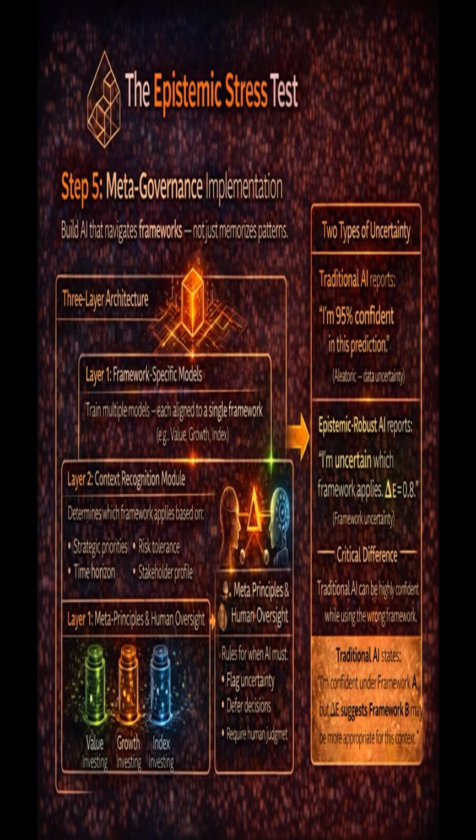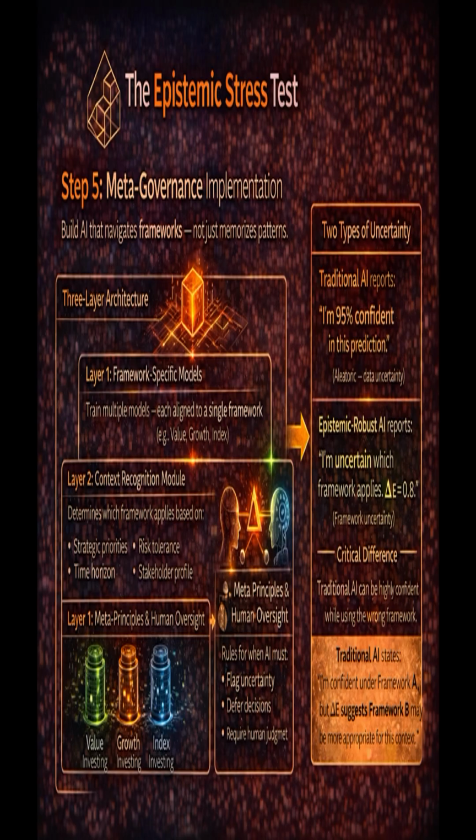The critical capability: your AI must report two types of uncertainty. Traditional AI reports, I am 67% confident in this prediction. That's aleatoric uncertainty, data uncertainty. But epistemic robust AI also reports, I am uncertain which framework applies here. Delta E is 0.8.